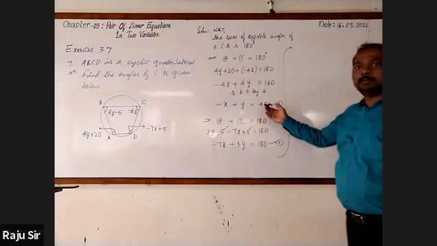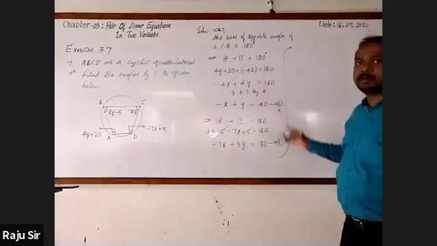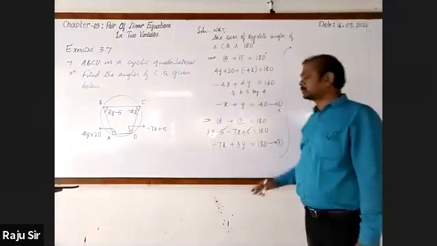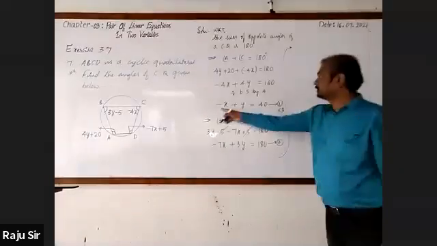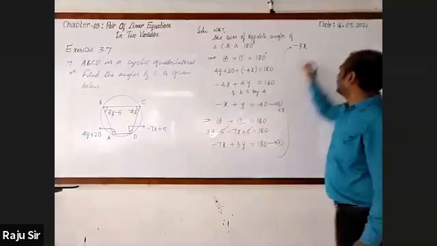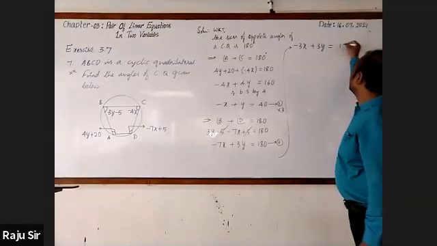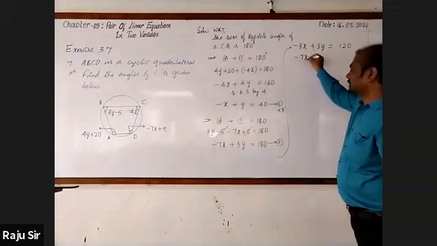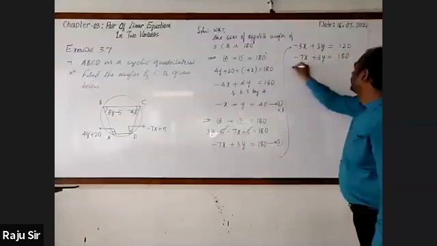Elimination method. So let us multiply equation 1 by which number? Either 3 or 7. Let us go for taking the small number, 3. So 3 into minus x, minus 3x, 3 into y, it is 3y, it is equal to 3 into 40, that is 120. Next, second equation, minus 7x plus 3y, it is equal to 180.